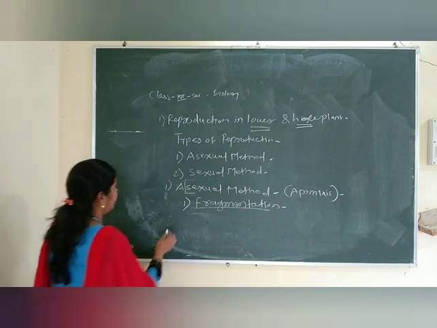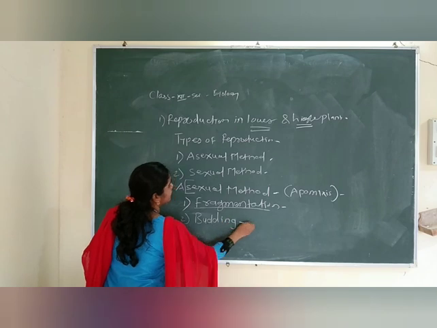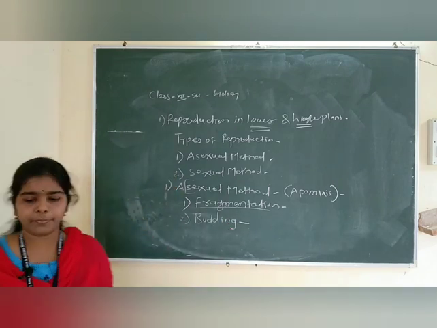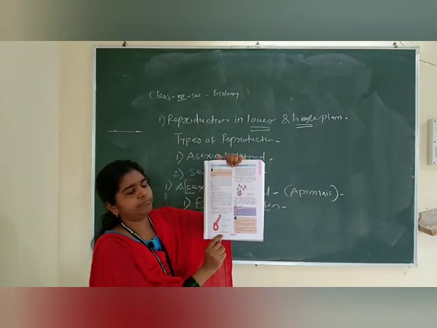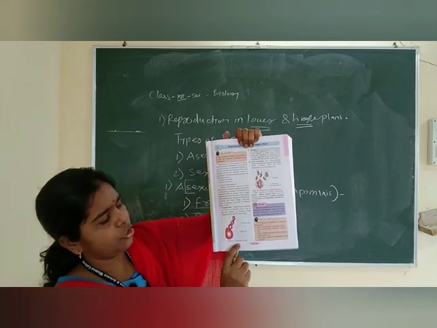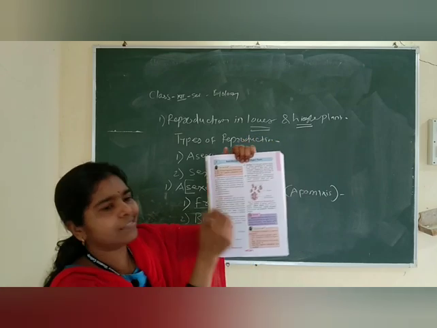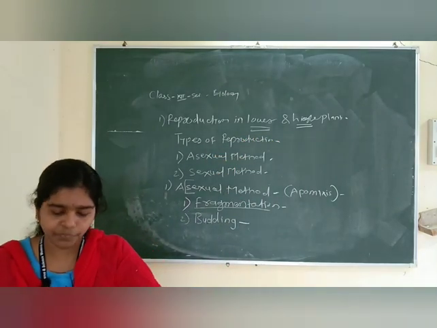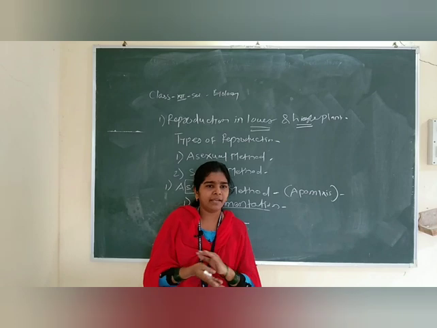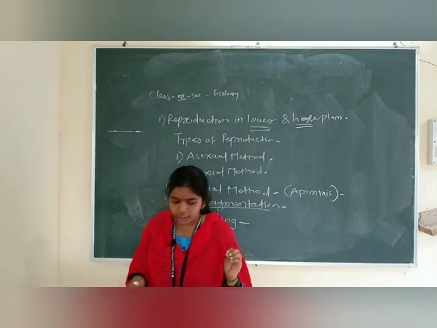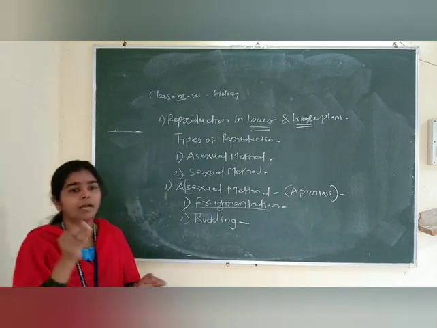Next one is budding. Write down, friends, budding. The next method of asexual reproduction is budding. I am showing you pictures of budding. Look here, budding in yeast. The budding process takes place in yeast. You know yeast is used in the bakery, in bakery products, for the preparation of bread.